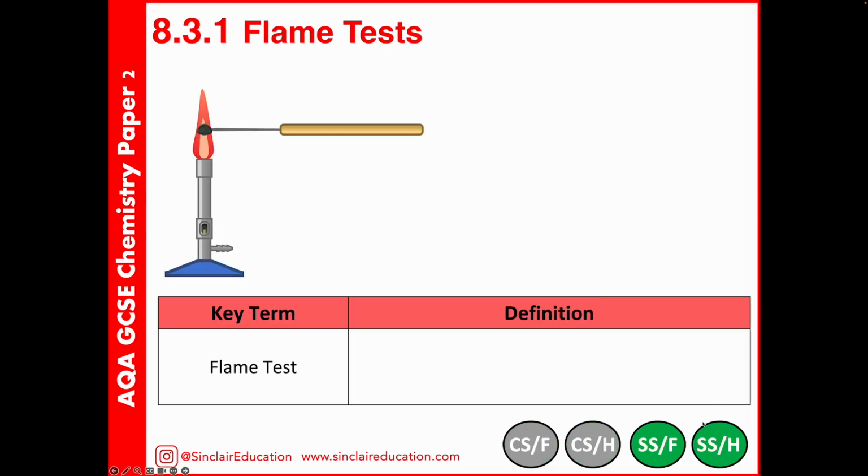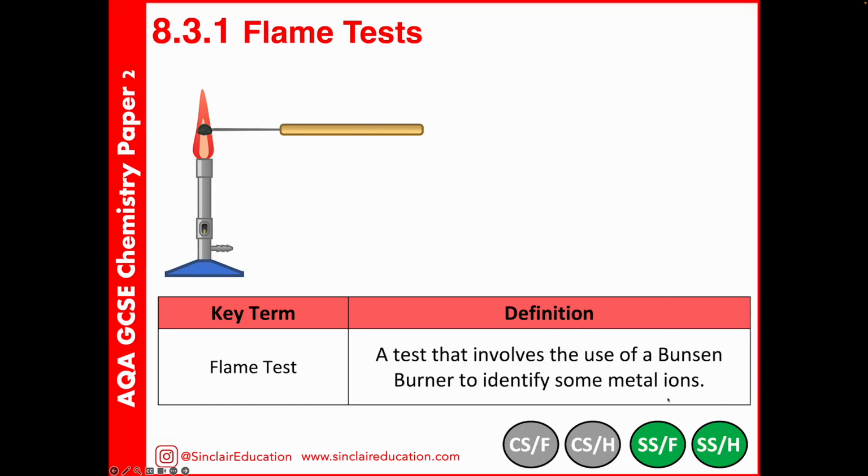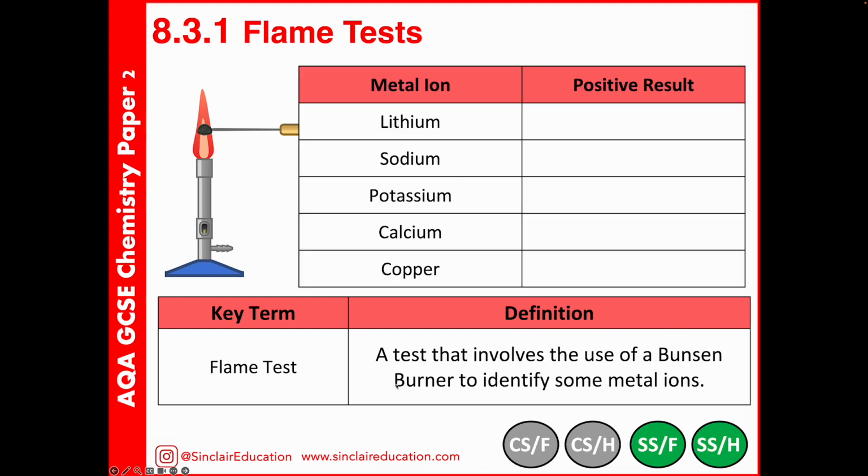So for separates, we also need to be able to describe flame tests, and this is how we identify different metal ions using a Bunsen burner. Now there are different metal ions that you need to be able to identify. Generally the test is that we'll get a sample of our metal on a piece of nichrome wire, and when our Bunsen burner is on the blue flame, we'll put our wire into the flame about 1/3 of the way up, and we'll look for the colour results that we get.